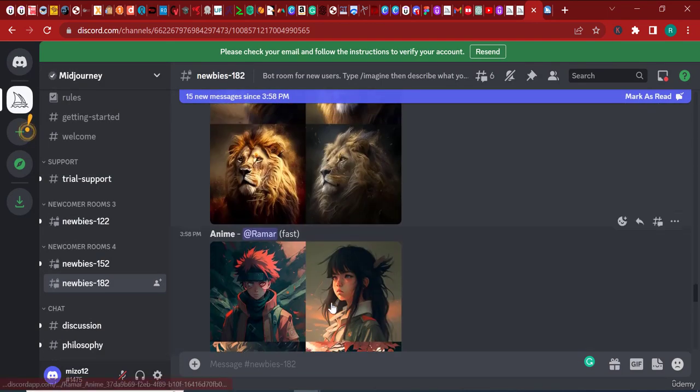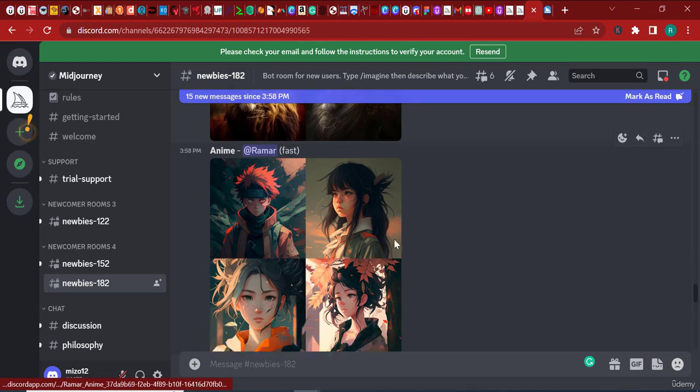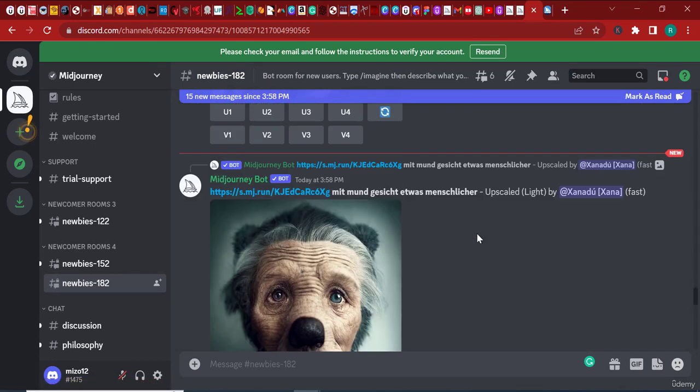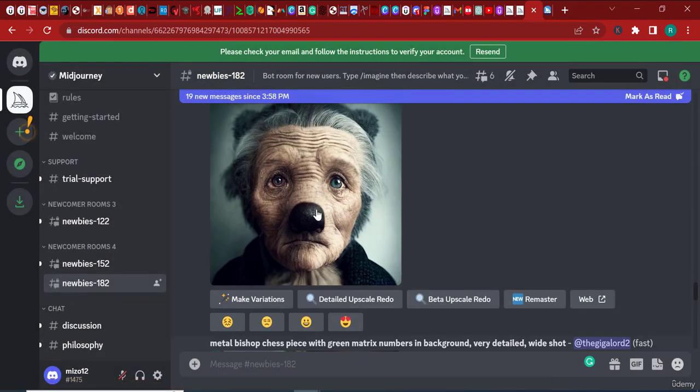Now here, you can see that this is still generating. I'm going to take something that was generated. For example, this image here has already been upscaled. You can see here it was upscaled light by this guy. So I can click on it and I can even download it.